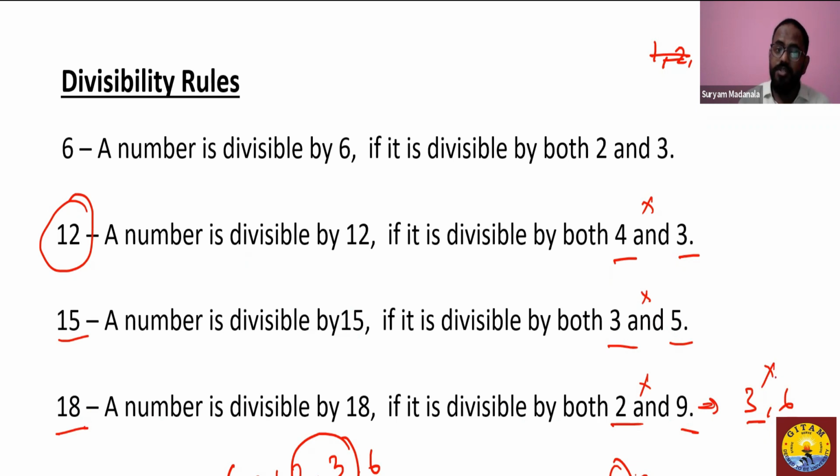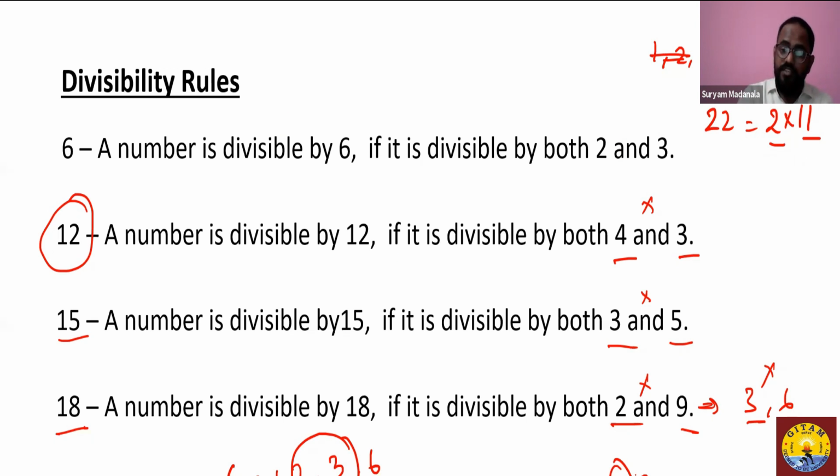Though the product makes 18, and though these two numbers are factors of 18, they are still not co-primes. So we only need to check with the co-prime factors of those numbers. Equally, the product of those two co-prime numbers should be equal to the given number. So if I ask you about 22, you would definitely say the number should be divisible by both 2 and 11, because 2 and 11 are the co-prime factors of 22. Now when I say 2 and 11, it has to be divisible by both 2 as well as by 11.